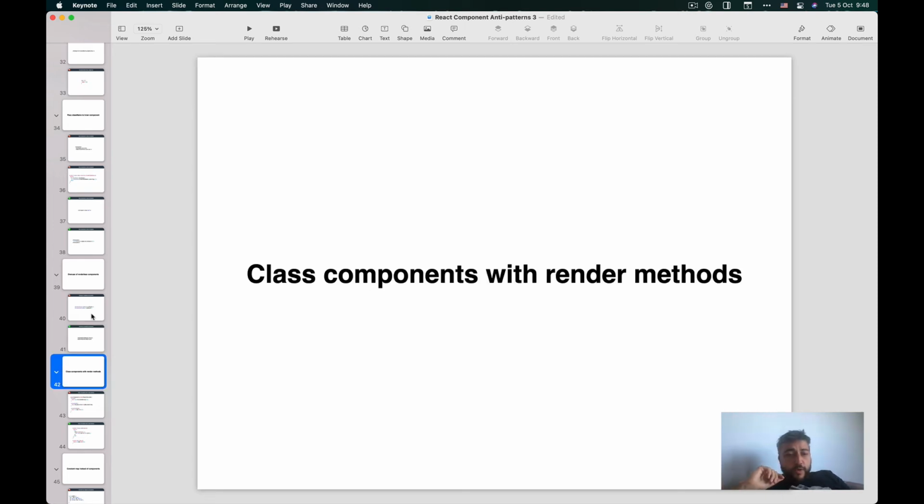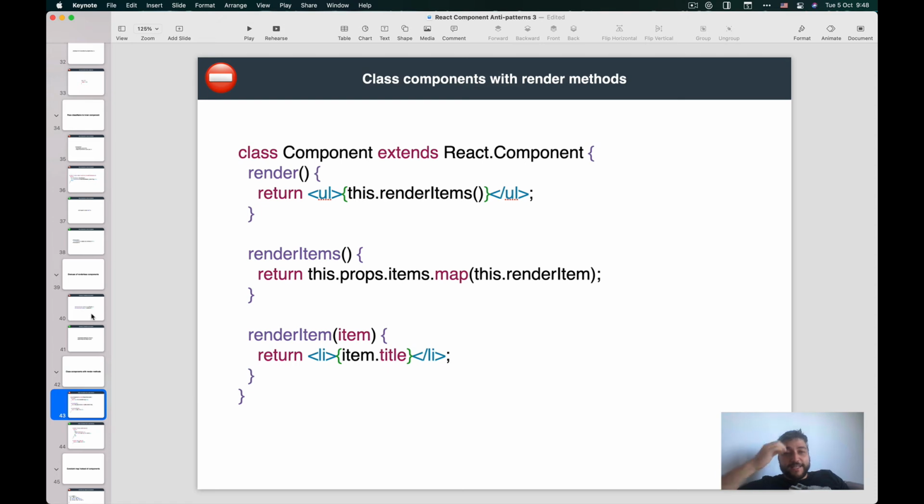The other thing which we had a lot in the early days is class components with render methods. This is not very popular right now, but a long time ago, and I'm still seeing this in some code bases, people have a class component which has a render function, which has a function called render items, and in the render items, there is another render item function. And this was a very popular pattern back in the day because people wanted to split the renders.